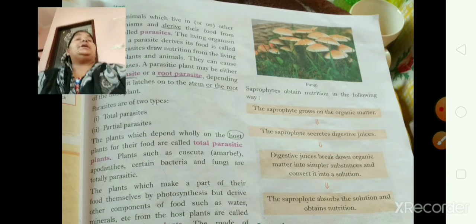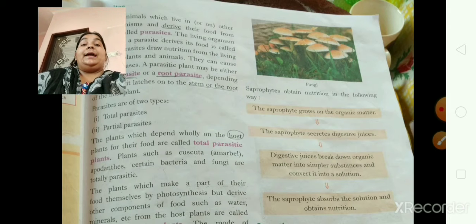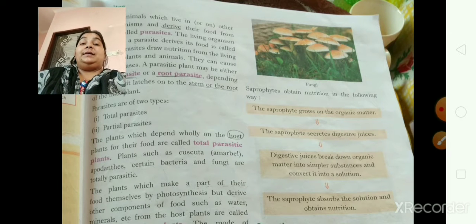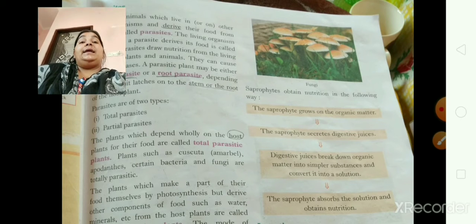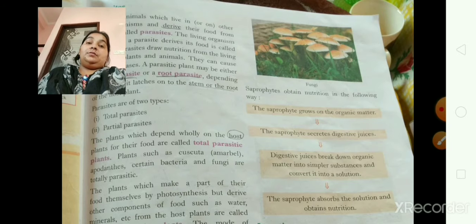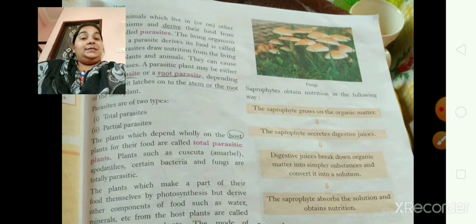And they are of two types, total parasite and partial. Total parasite depends wholly on the host plant, and partial means it depends on both, taking some nutrition like water and minerals from the host plant. Some portions of food they prepare by themselves, and the remaining they take from the host plants. So now the topic parasite is clear.